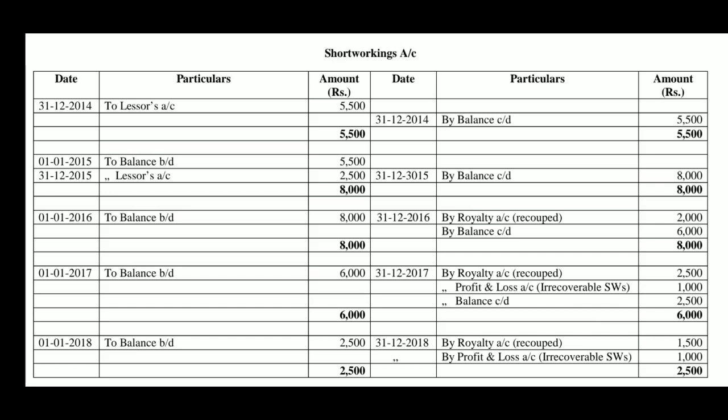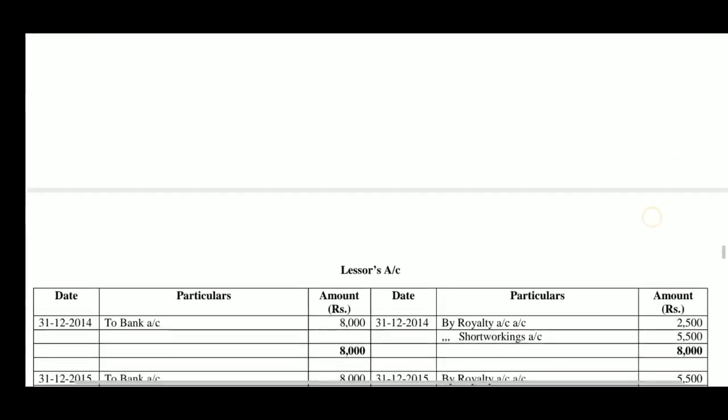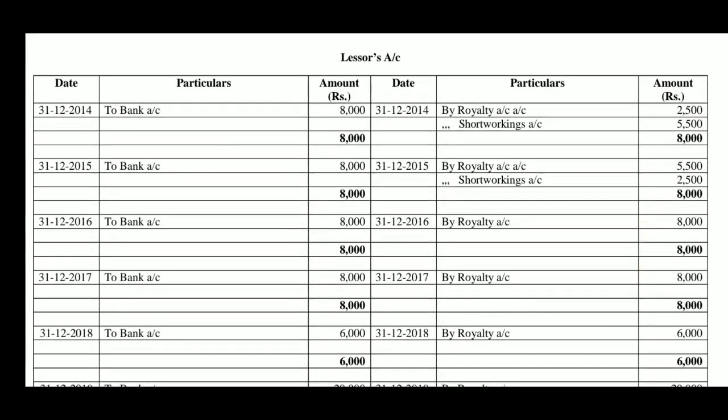Now we will pass on to lessor's account. Now see here in the lessor's account, 2014, by royalty account 2,500, by short workings account 5,500, totally 8,000, that is nothing but minimum rent payable to the lessor. Now when paid, lessor's account debtor to bank account 8,000, balanced.